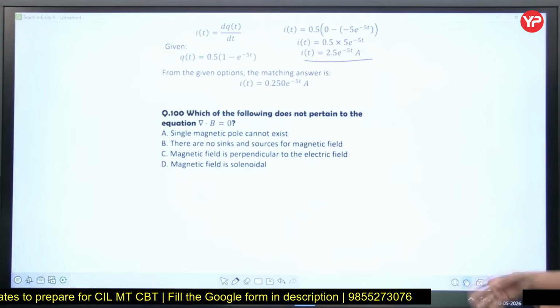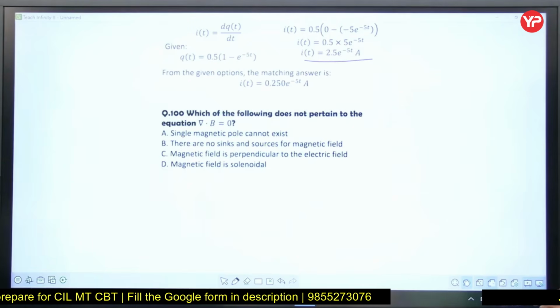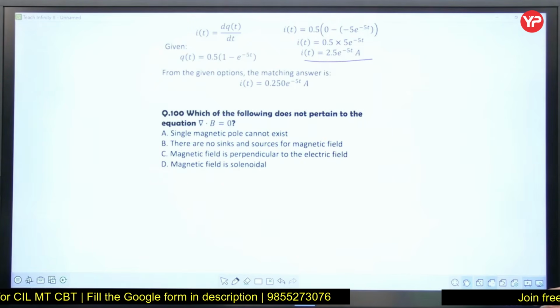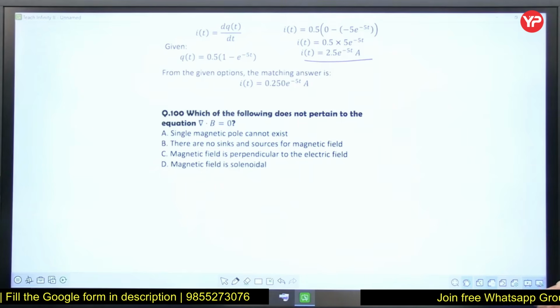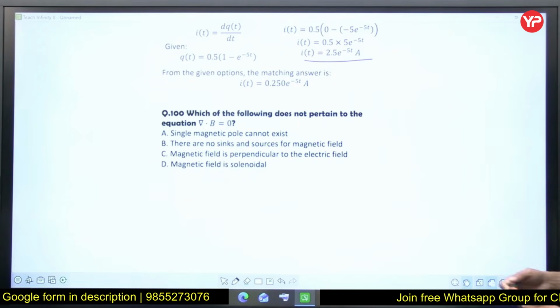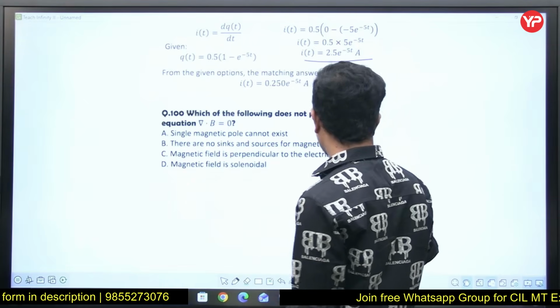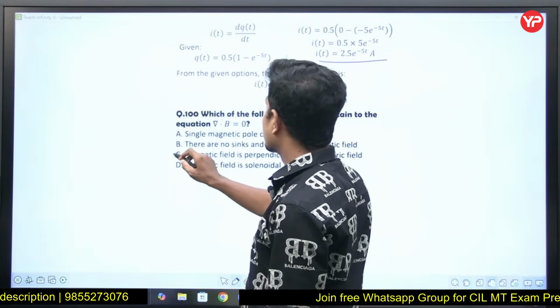Okay, now let's read the options. Okay, a single magnetic pole cannot exist. There are no sinks and sources of magnetic field. Magnetic field is perpendicular to the electric field. Yes. To this one, it does not pertain. So option is C. Option is C.